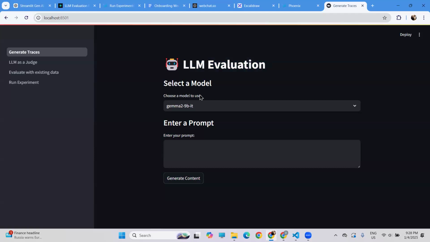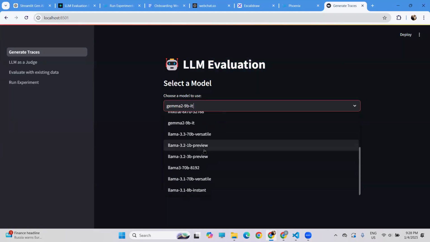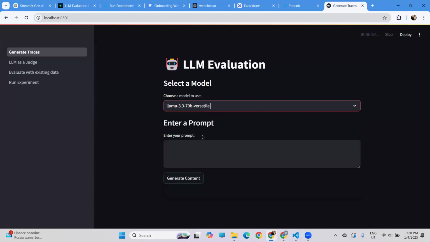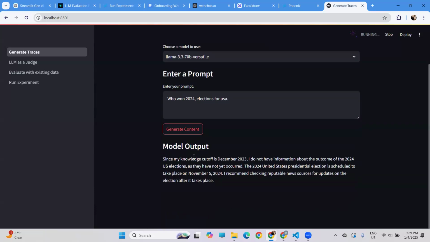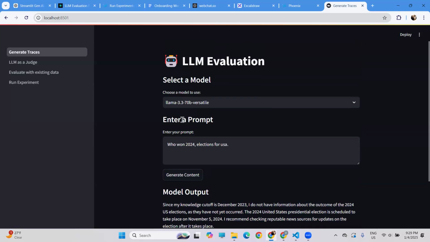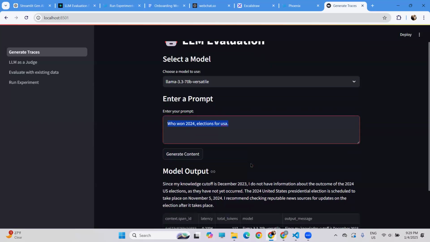So this is my Streamlit tab. Here the user can select different kinds of models. For example, I am firstly choosing Llama, and let me generate some responses. 2024 elections for USA. Okay, so my model Llama is not able to answer this particular question.